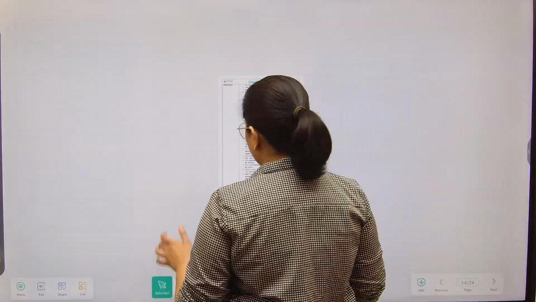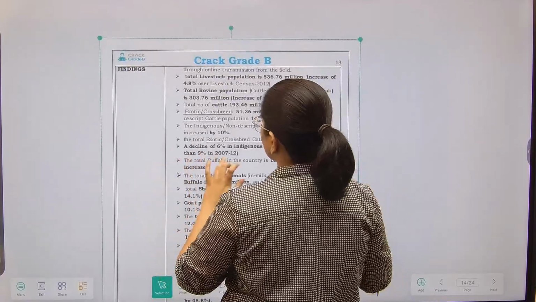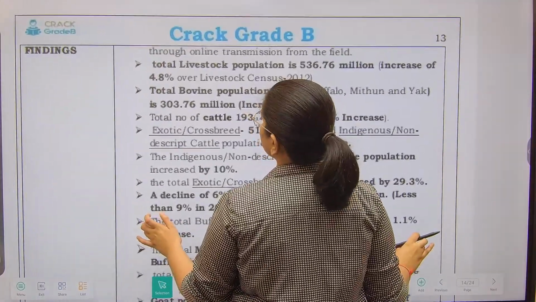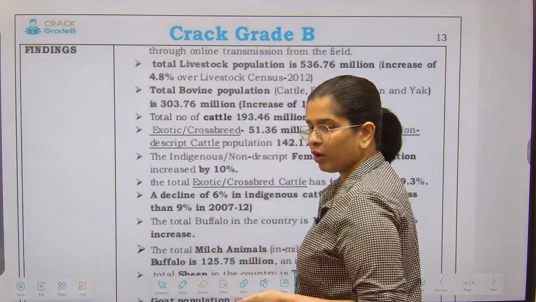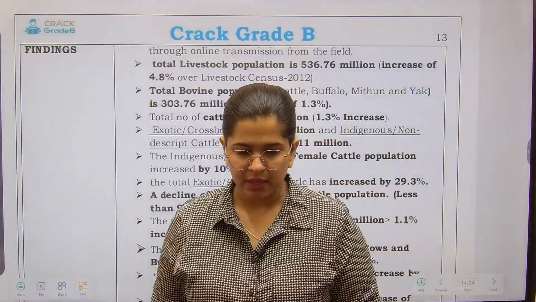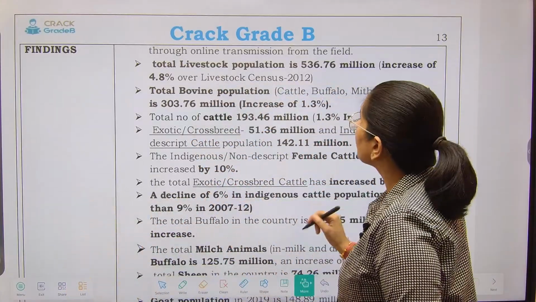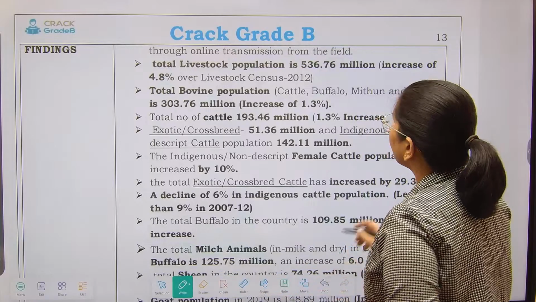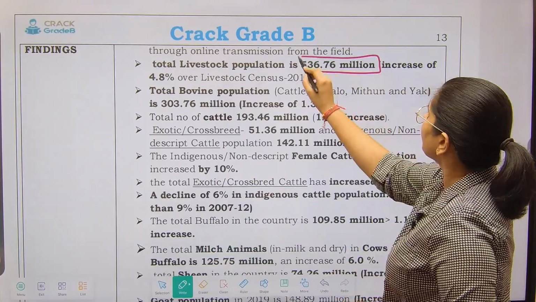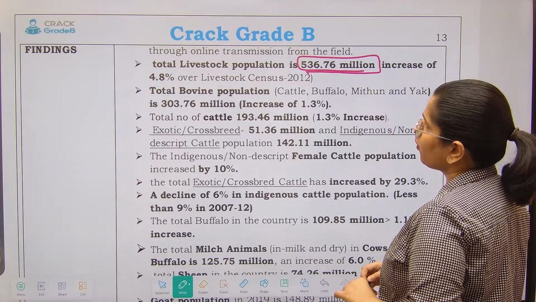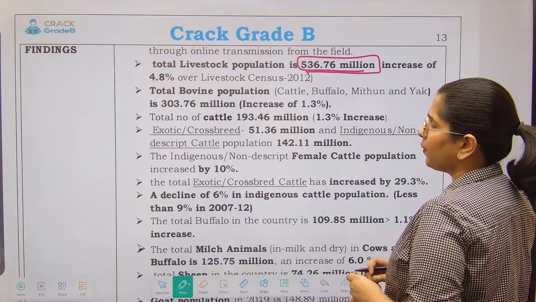Now this is the data that I was talking about, the findings you have to remember. तो हम इसको कैसे याद रखें? Let us see this and what we have to remember. So that's all we will focus on over here. Total livestock population is 536 million, an increase of 4.8% over livestock census 2012, right?